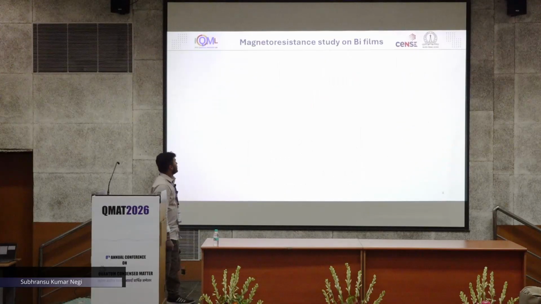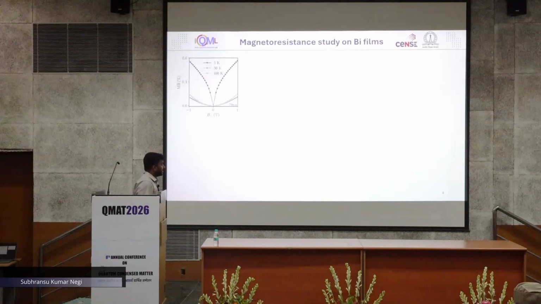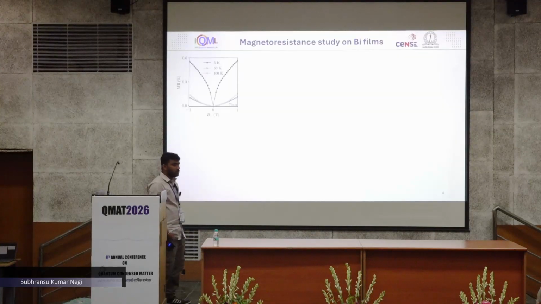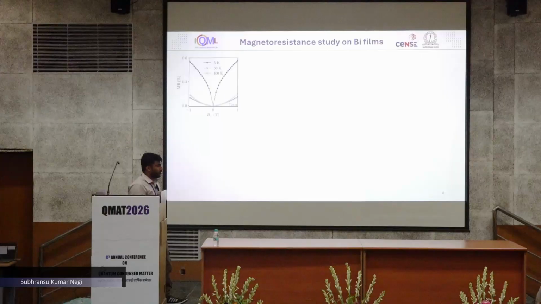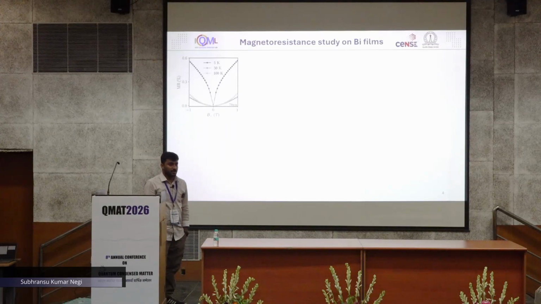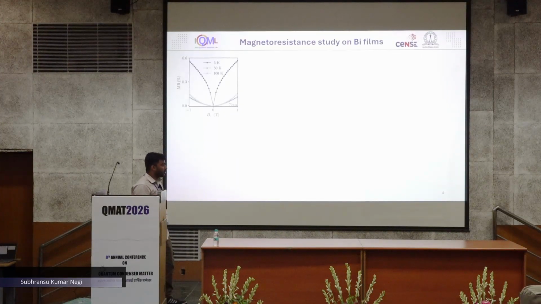Apart from that, in the magnetoresistance study, we found that when it is subjected to an out of plane magnetic field at high temperature it behaves as B squared, which is the orbital magnetoresistance behavior, but interestingly at low temperature it deviates from that behavior and gives rise to features like weak anti-localization.